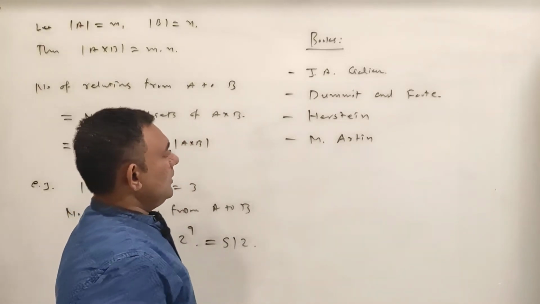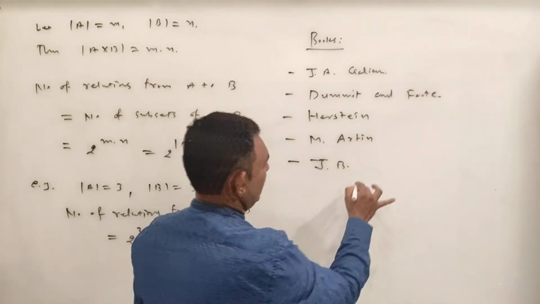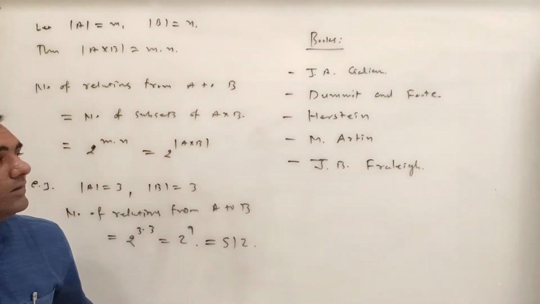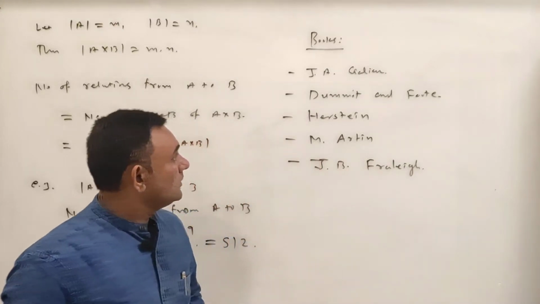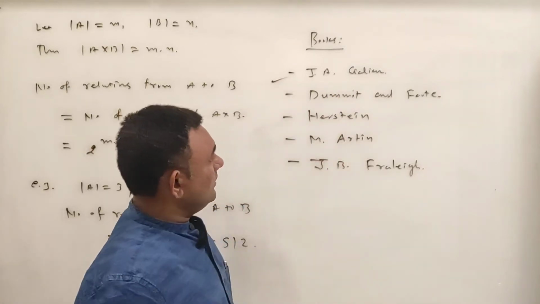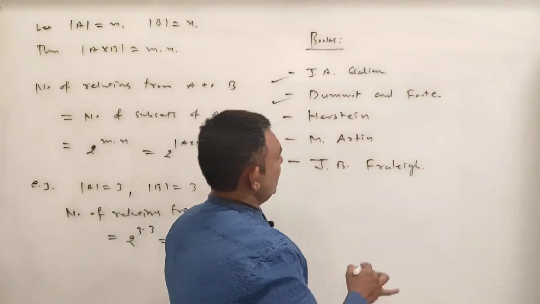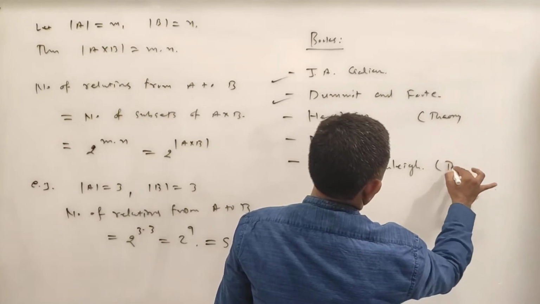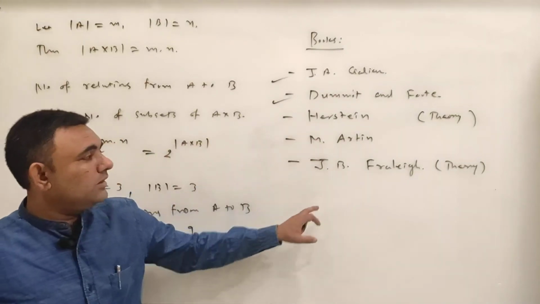And you can go for J.B. Fraleigh. J.B. Fraleigh is a very nice book, but if you want to really start, then you can start with Gallian or Dummit and Foote. And Fraleigh and Herstein are for the theory part. If you want to recall or revise the theory, then you go for Herstein, Fraleigh.